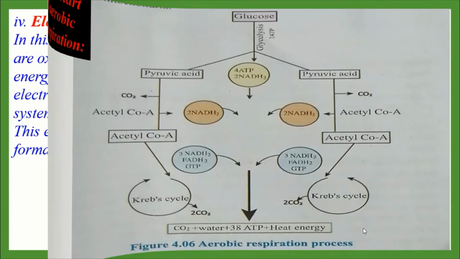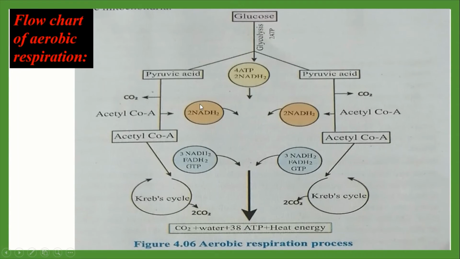Now everybody, let's see the flowchart of aerobic respiration. Here we know that aerobic respiration has 4 stages. First one is glycolysis. So we know glyco means glucose and lysis means broken down. So here glucose molecule breaks down with the help of 2 molecules of ATP and produces 2 molecules of pyruvic acid. Here it produces 4 molecules of ATP and 2 molecules of NADH2.